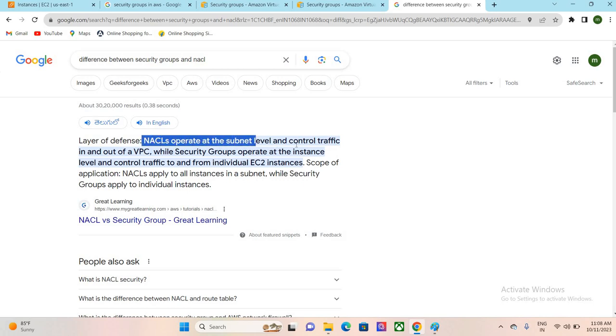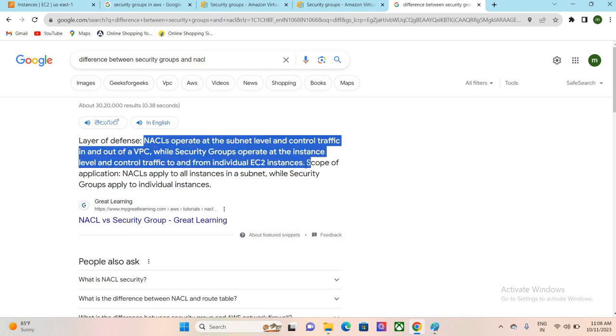NACLs operate at the subnet level to control traffic in and out of the VPC, while security groups operate at the instance level. This is a very important question from a cloud engineer interview point of view. Security groups sit at the instance level, NACLs sit at the subnet level.